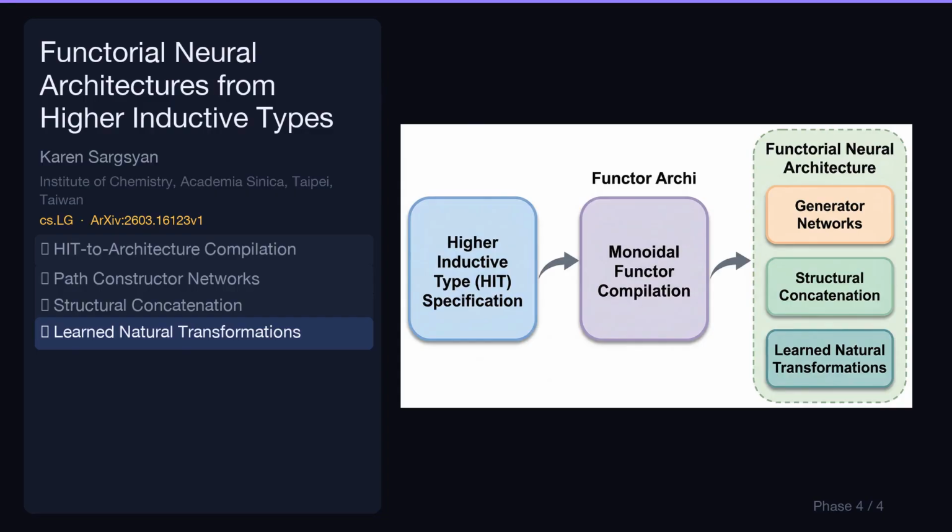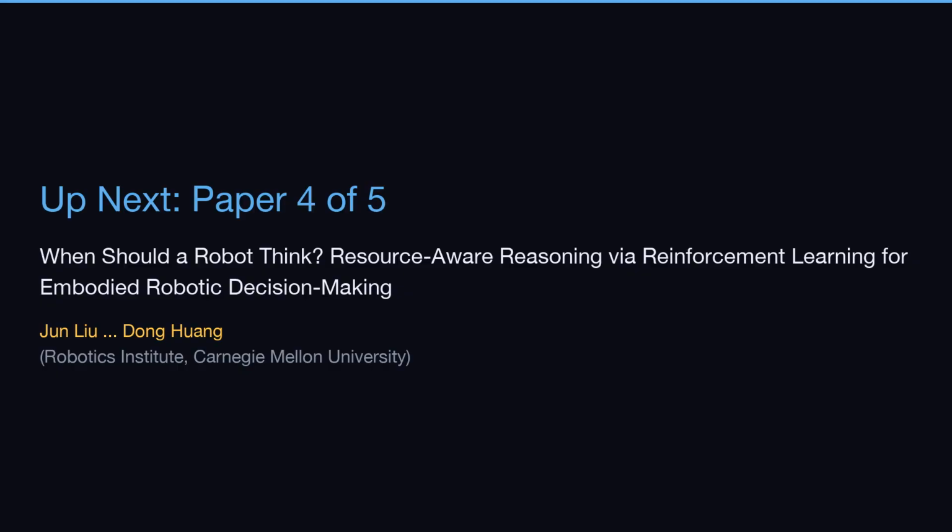Group relations, represented by two cells in the path groupoid, are modeled as learned natural transformations. These transformations adjust representations to enforce equivalences, ensuring consistent outputs for compositionally equivalent inputs. Up next, our fourth paper out of 5, When Should a Robot Think? Resource-Aware Reasoning via Reinforcement Learning for Embodied Robotic Decision-Making by Jun Liu and Dong Huang from Robotics Institute, Carnegie Mellon